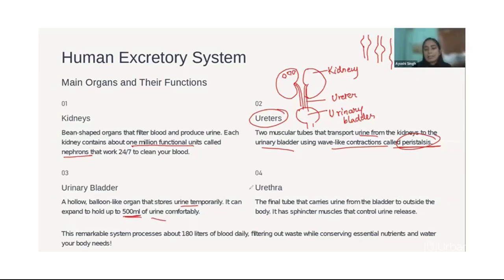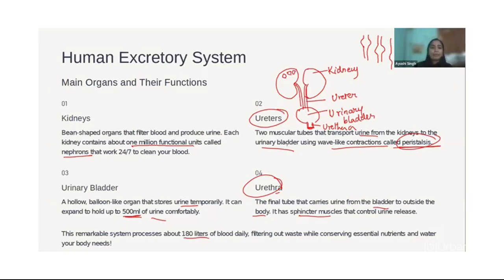And lastly is the urethra. This is the final tube, from which the urine is carried from the bladder to outside the body. It has sphincter muscles that control the release of urine. If they contract, the urine will not pass, and if they relax, the urine will pass out. This is the whole excretory system, and it processes about 180 liters of blood daily.